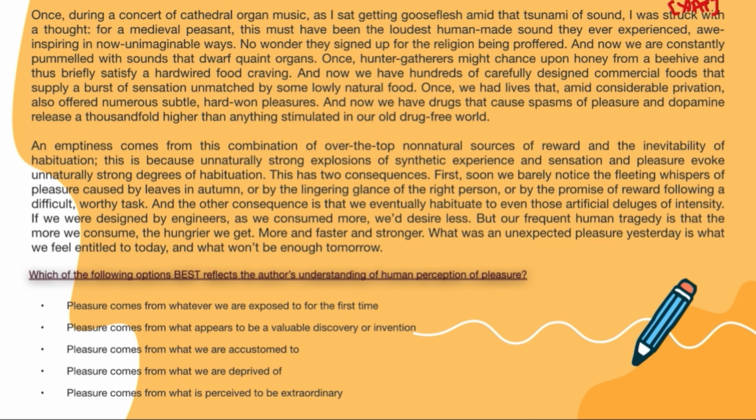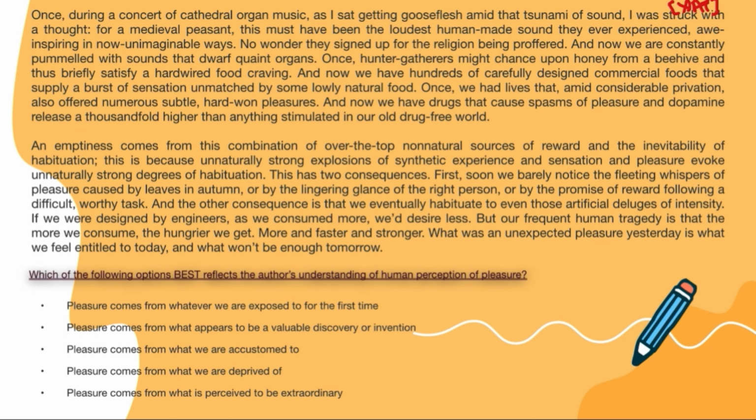First, we became less sensitive to subtle natural sources of pleasure, such as the beauty of autumn leaves and meaningful glances. The second was, we eventually became habituated even to the intense artificial experiences, which led to an insatiable craving for more stimulation. The more we consume, the more we desire, creating a cycle of increasing demand for pleasure, which is never fulfilled.